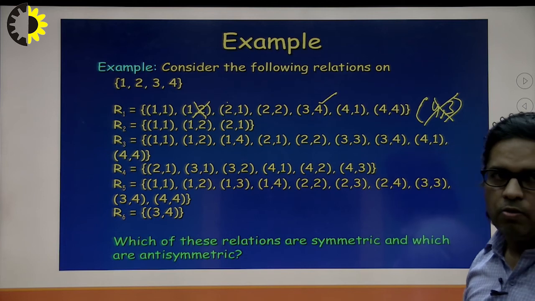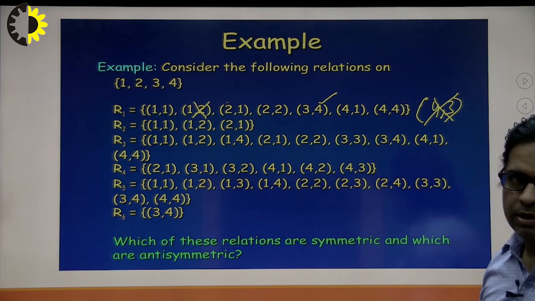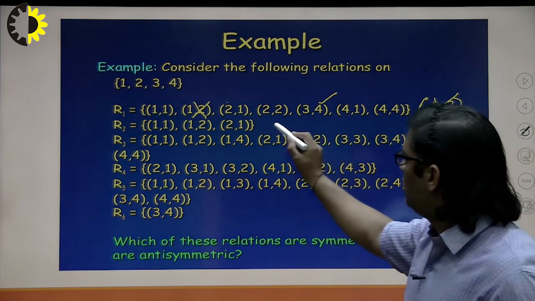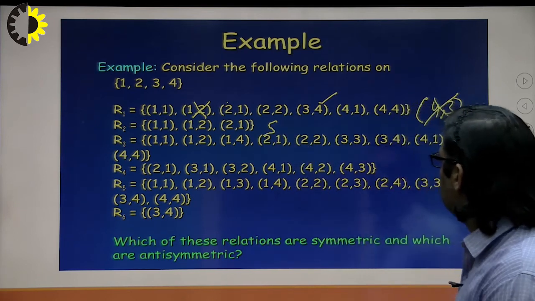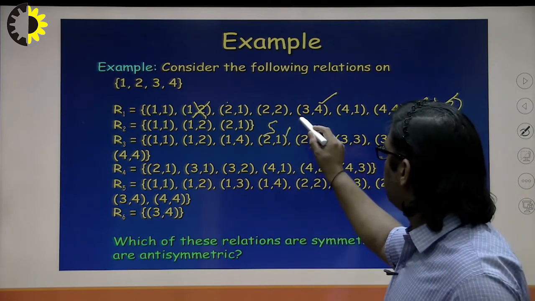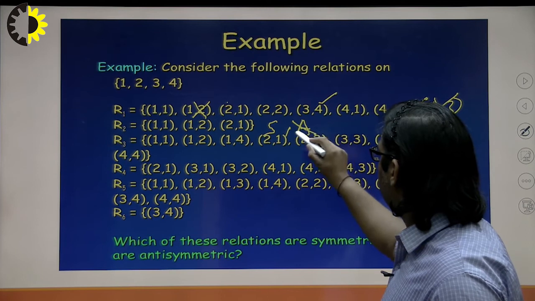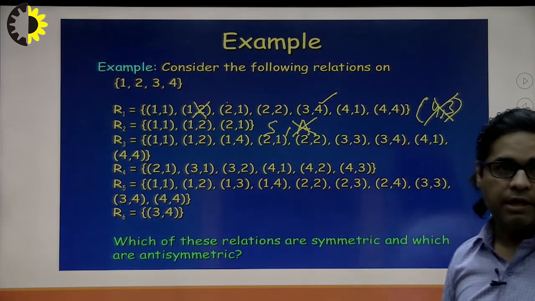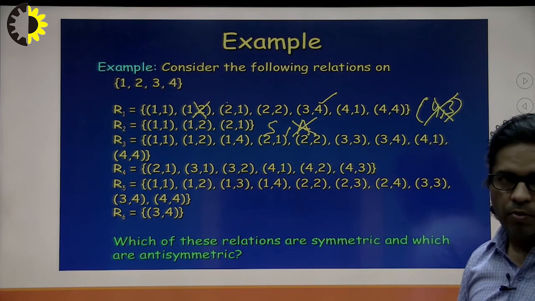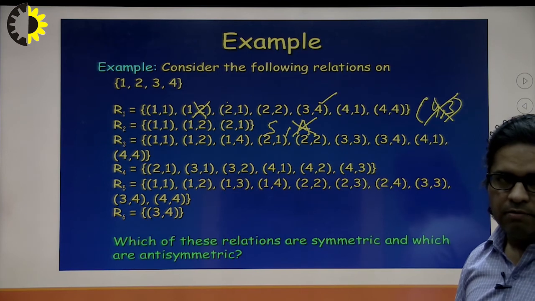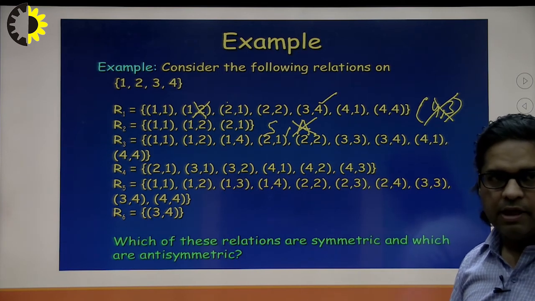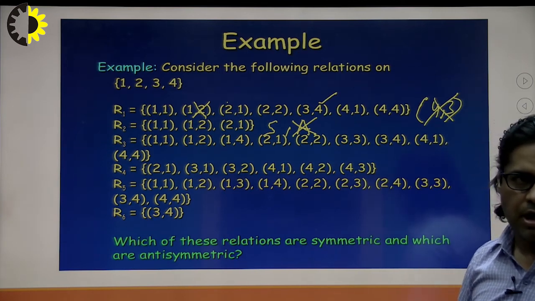Next, in the R2 relation, (1, 1) is there, so far it is okay. (1, 2) is there, then (2, 1) is also there. It means it is a symmetric relationship, but it is not antisymmetric. It is not antisymmetric because we already know that whenever symmetricity is existing it cannot be antisymmetric.